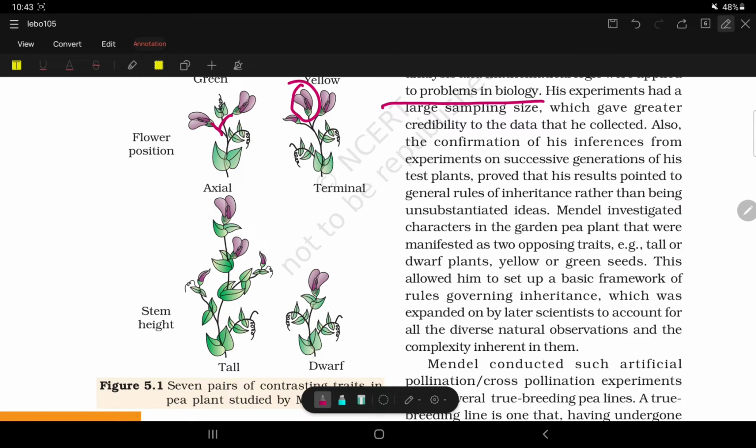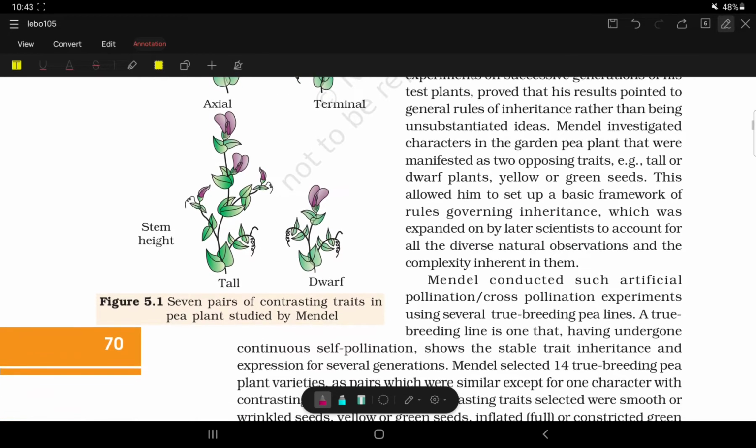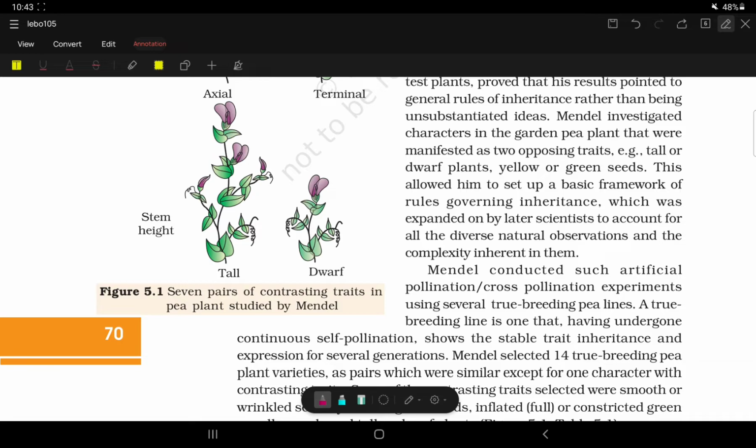His experiment had a large sampling size. Also, the confirmation of his inference from experiments on successive generations of his test plants proved that his result pointed to general rules of inheritance rather than being unsubstantiated ideas.